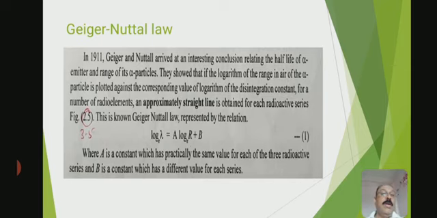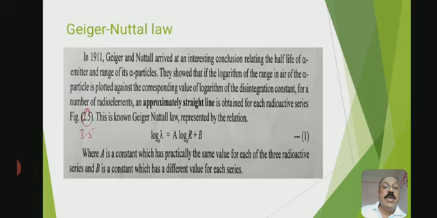So now we know about the Geiger-Nuttall law. In 1911, Geiger and Nuttall arrived at an interesting conclusion relating the half-life of an alpha emitter and the range of its alpha particle. They showed that if the logarithm of the range in air of the alpha particle is plotted against the corresponding value of the logarithm of the disintegration constant for a number of radio elements, an approximately straight line is obtained for each radioactive series, as shown in the next figure.